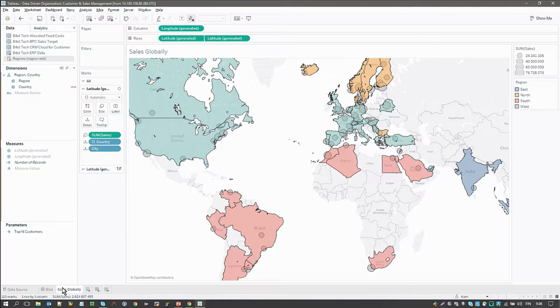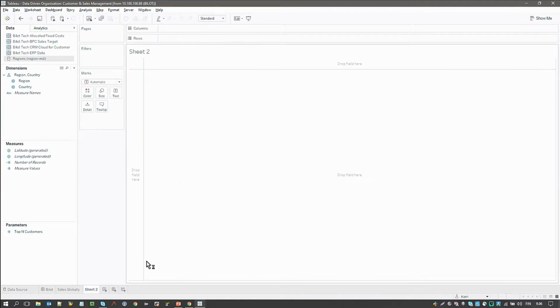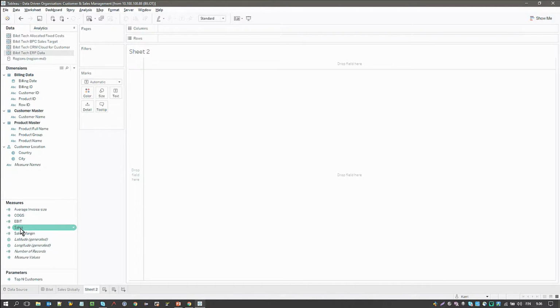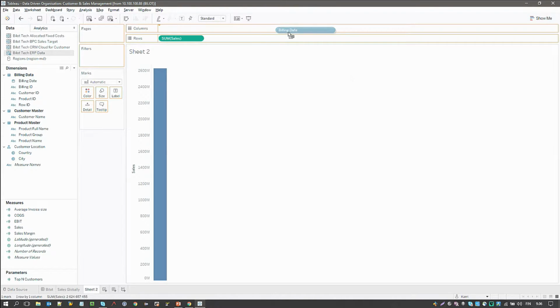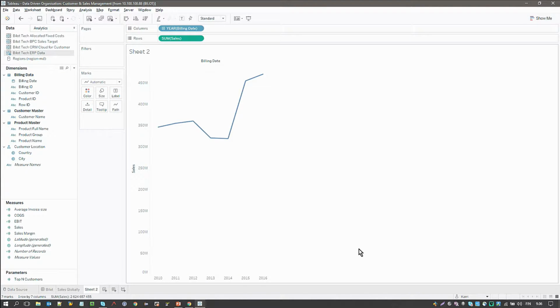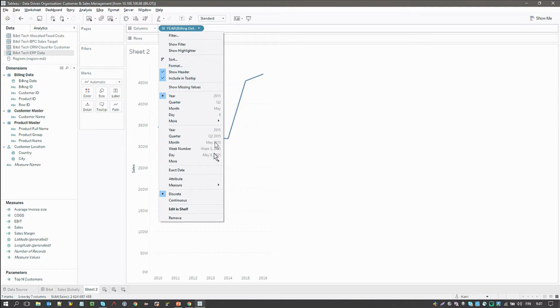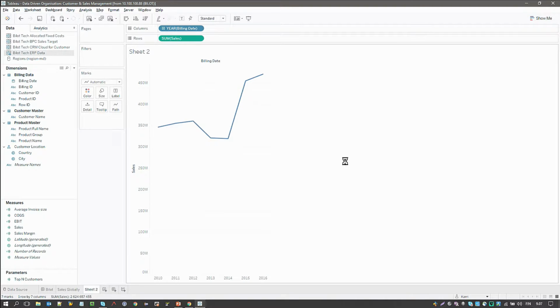So this is basically my sales globally, and in order to see actually how badly our company is doing at the moment, I'm going to analyze some trends. So in our ERP data, we have sales, which I'm going to check on a longer time frame. You can see that it looks like we're actually, in terms of sales, doing quite nicely, but I've heard that we're not.